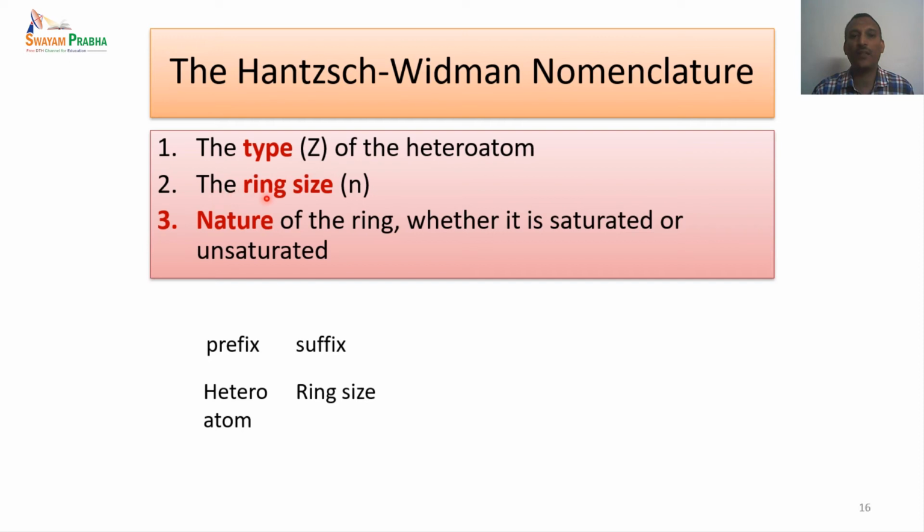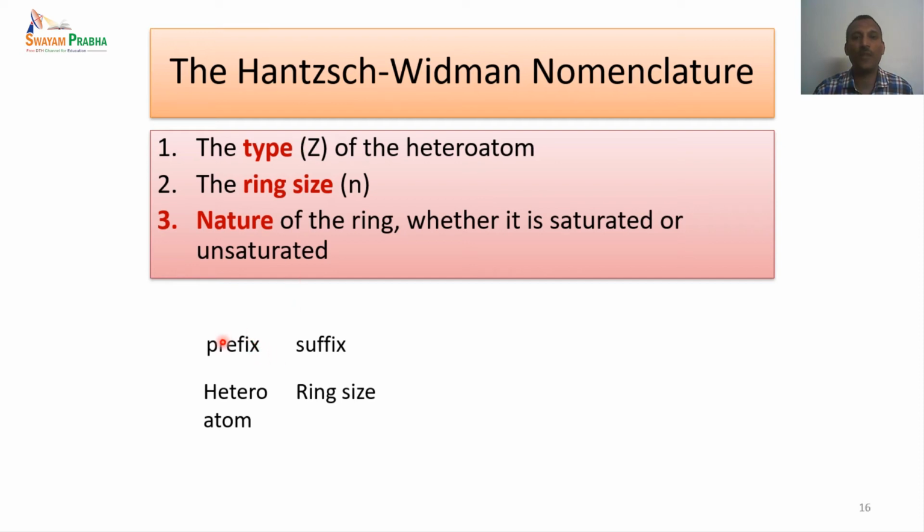Then another important thing we have to look into is the size of the ring, that is the ring size given by the number N, and then the nature of the ring, that is whether it is a saturated ring or an unsaturated ring. So these are the three different parameters based on which the heterocyclic compounds are named.